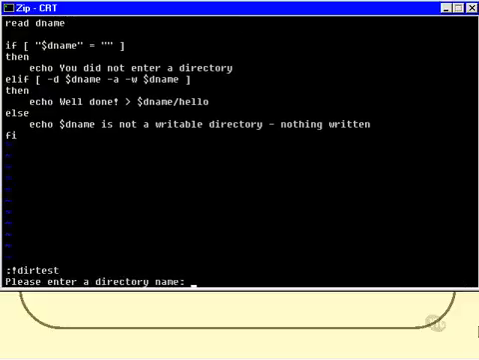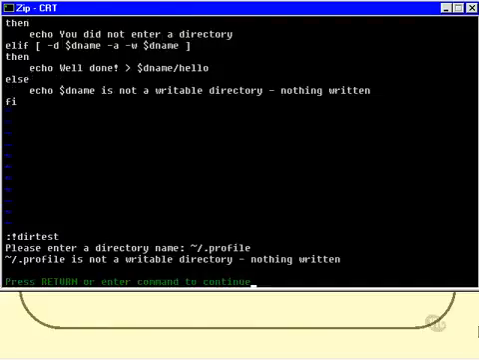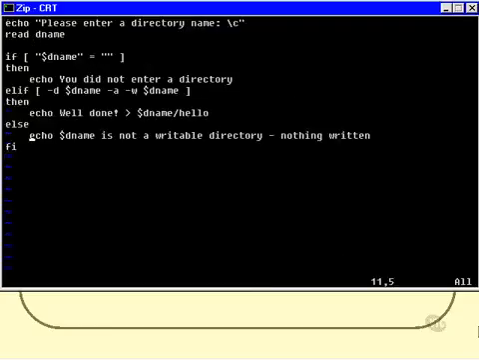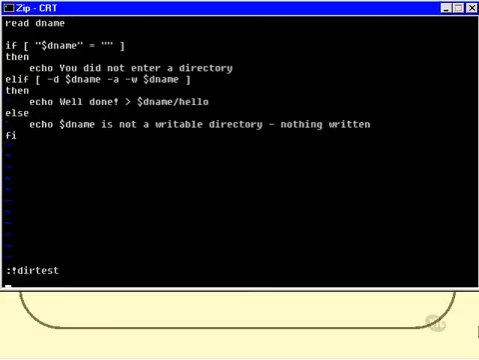Try again. This time maybe a file. How about the file ~/.profile? And that's not a writable directory, I guess. That is correct. And I'll just try it again with, how about, the directory name ..